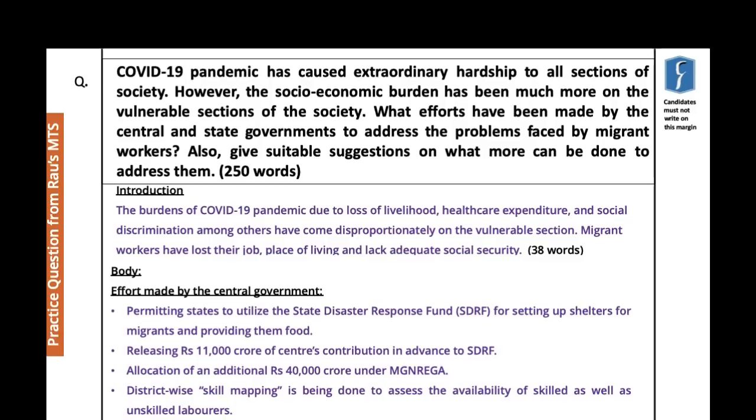Now, coming over to the body, we're going to talk about the efforts that have been made from the central government first. Now, the central government has permitted the states to utilize the state disaster response funds for setting up shelters for migrants, for providing them with food, which obviously is the most important immediate need of the hour.